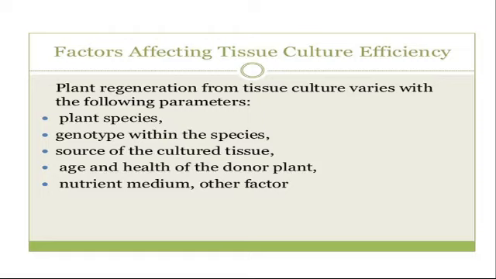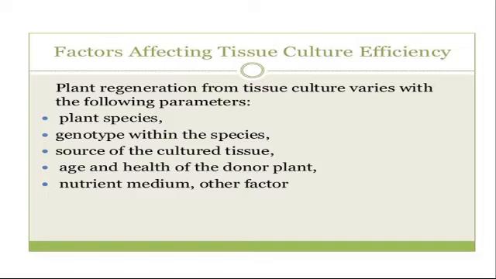For example, if the explant is placed in a horizontal position, then it will produce a high efficiency culture, it will get a large amount of nutritive medium, and the callus will form properly. Whereas if the explant is placed in a vertical position, there will be very little contact of nutrient medium with the explant, and it will not grow properly. For that reason, how the explant is placed in the culture medium will also affect the efficiency of tissue culture.